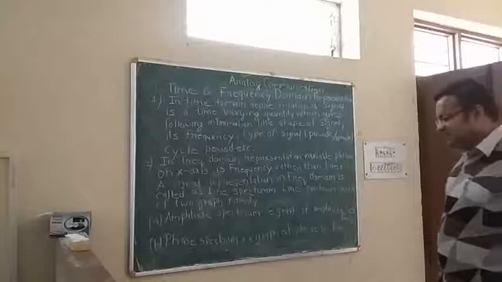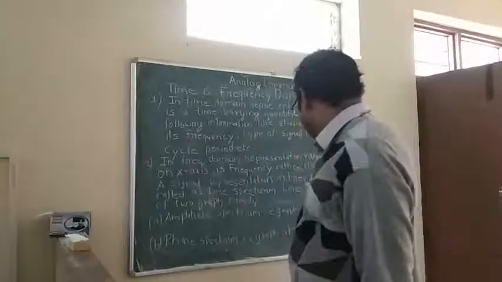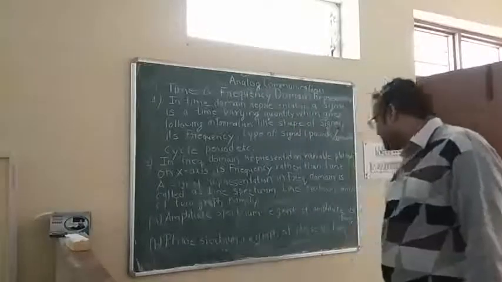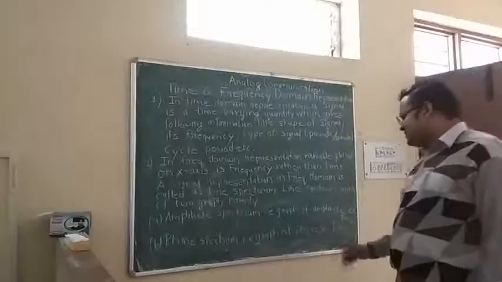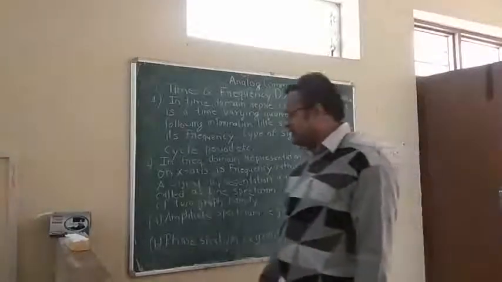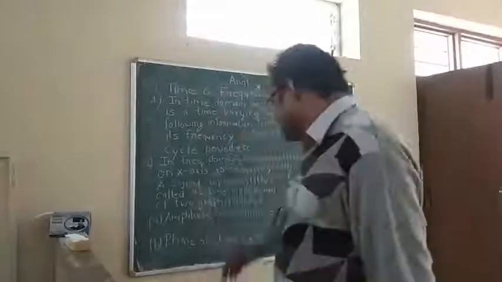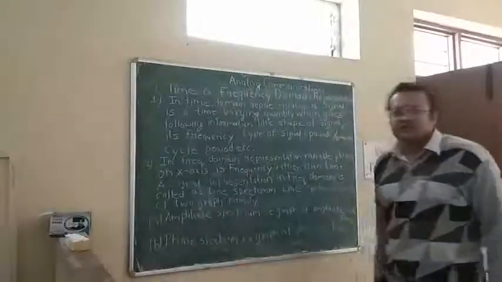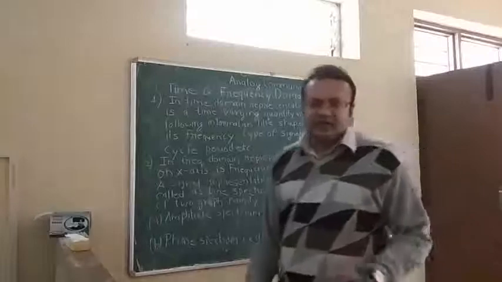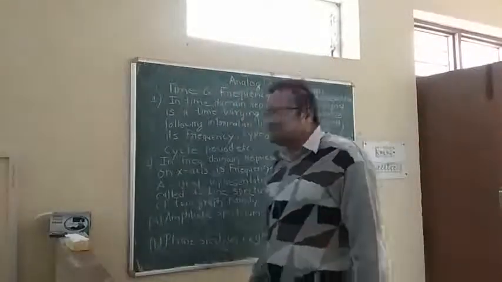The second type is the phase spectrum, a graph in which phase is measured with respect to frequency. So in frequency domain representation we use two types of line spectrum: first the amplitude spectrum and second the phase spectrum. Now we can see it in graphical form.